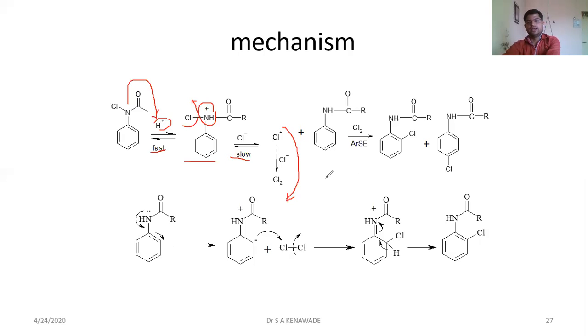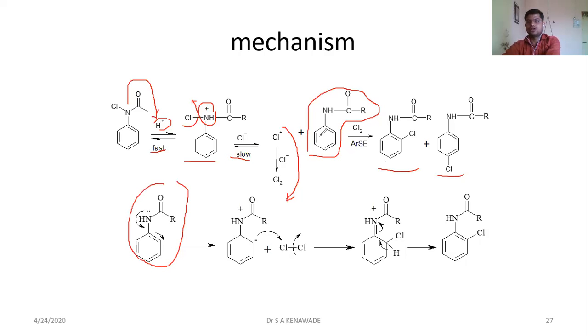This chlorine gas comes in contact with this molecule in an aromatic substitution type of reaction to form the ortho-chloro or para-chloro derivatives. This is the mechanism.